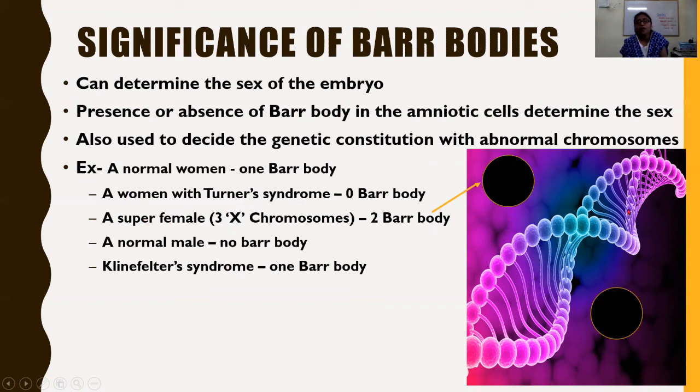Here the picture is shown. This is the activated X chromosome, which is in active form, and these 2 X chromosomes are in inactivated form. So 2 dark patches of Barr bodies are found. A normal male has no Barr body, because a normal male has 1 X chromosome and 1 Y chromosome, so the 1 X chromosome always remains activated. In Klinefelter syndrome, they have 2 X chromosomes and 1 Y chromosome, so 1 of the X chromosomes remains inactivated. So there is 1 Barr body.